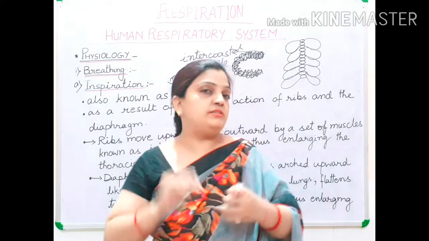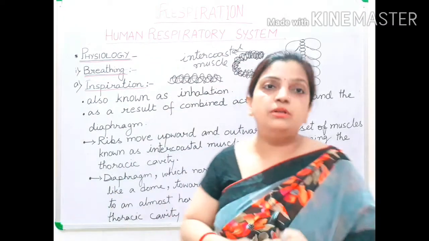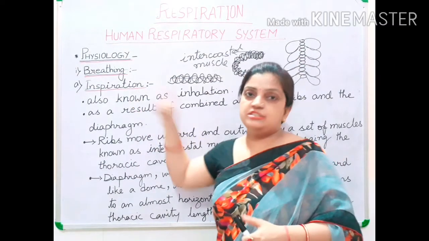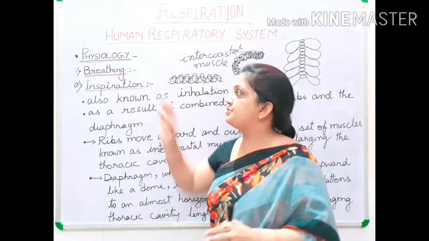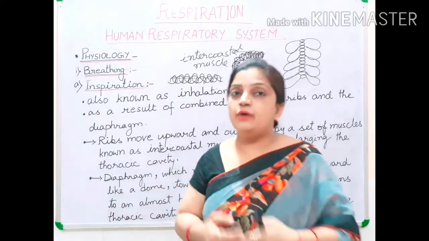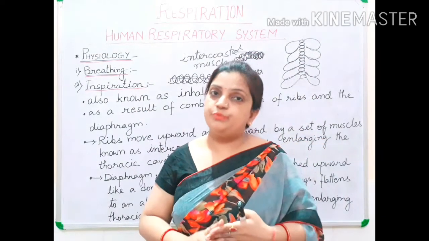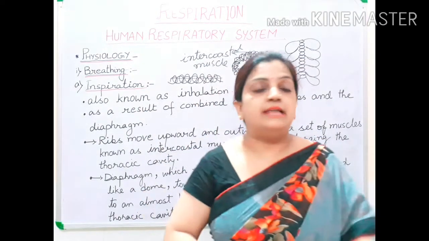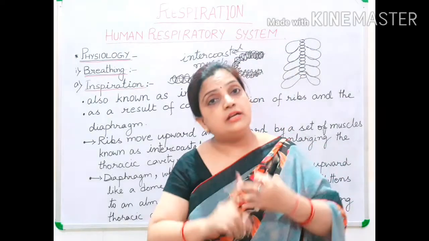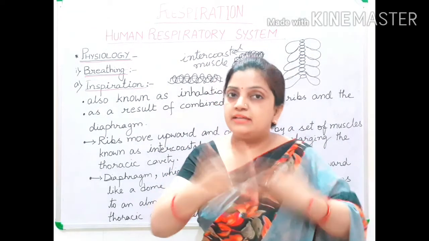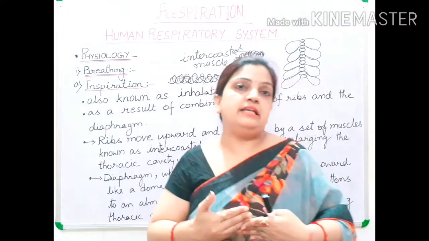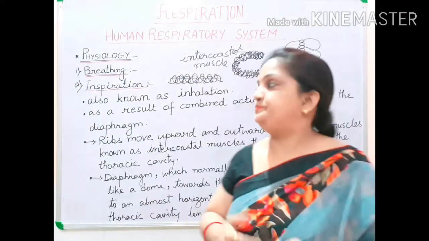So children, three things will be playing a very important role in the mechanism of inspiration. You know that inspiration is called inhalation, and now you know that three parts are involved in this inspiration process: your ribs, your diaphragm, and the intercostal muscles which are wrapping the ribs of the skeletal system of the rib cage.